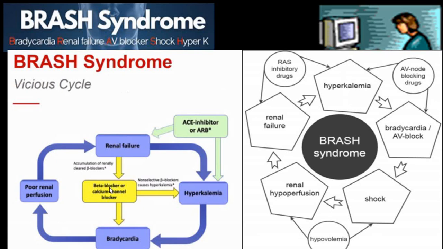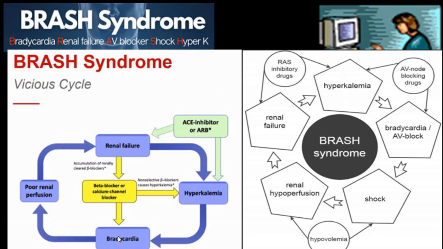Say a person is on a beta blocker and a calcium channel blocker. Beta blocker will produce bradycardia and calcium channel blocker will produce AV node block. So calcium channel blocker as well as beta blocker can produce bradycardia.